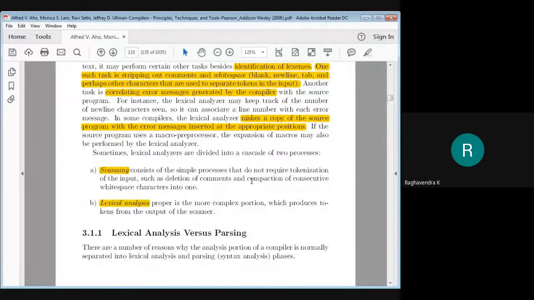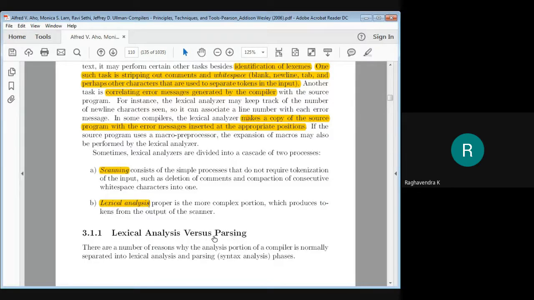Now, one more thing that comes into the picture here is: why do we require lexical analysis? Because a parser is the one that is actually making use of the services of lexical analysis. So why can't the parser itself identify tokens in the input? Because the parser also reads the source program. So if the parser is also doing the same thing as lexical analysis, then why can't we keep the lexical analysis part in the parsing process?